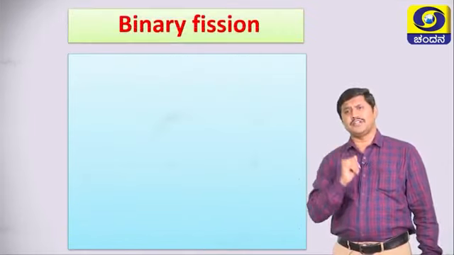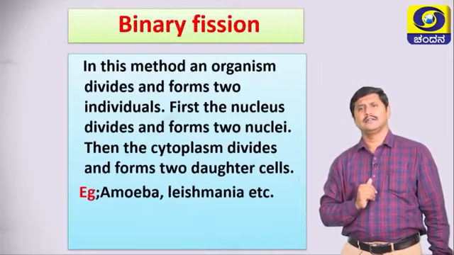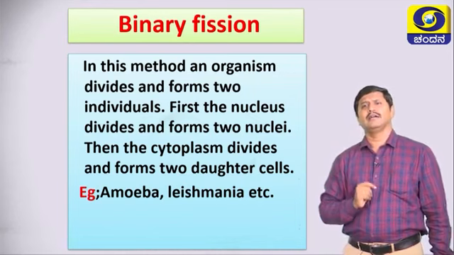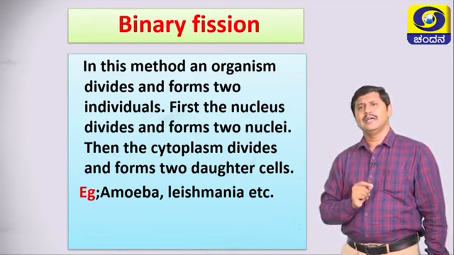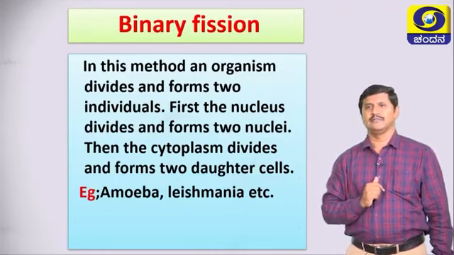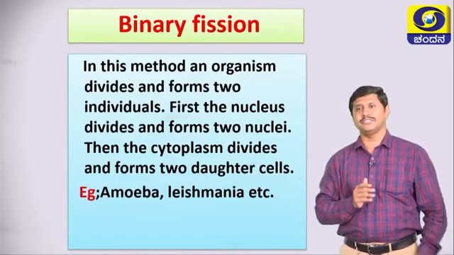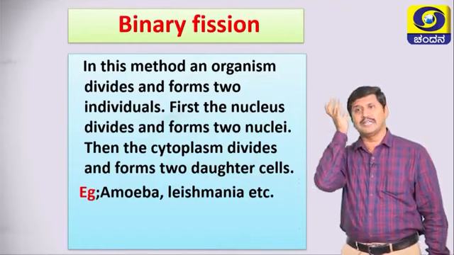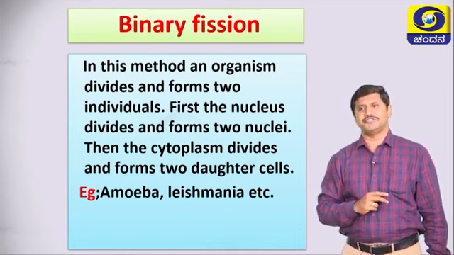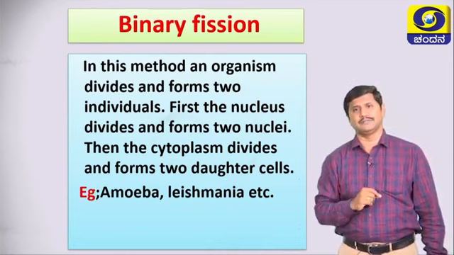What is meant by binary fission? In binary fission, an organism divides and forms two individuals. Binary, bi means two, fission means to break into two individuals. It means that a parent body divides into two individuals, that is called binary fission.